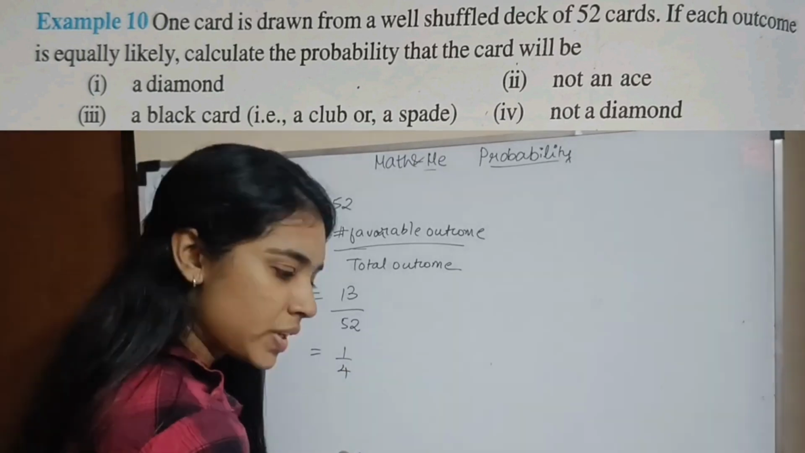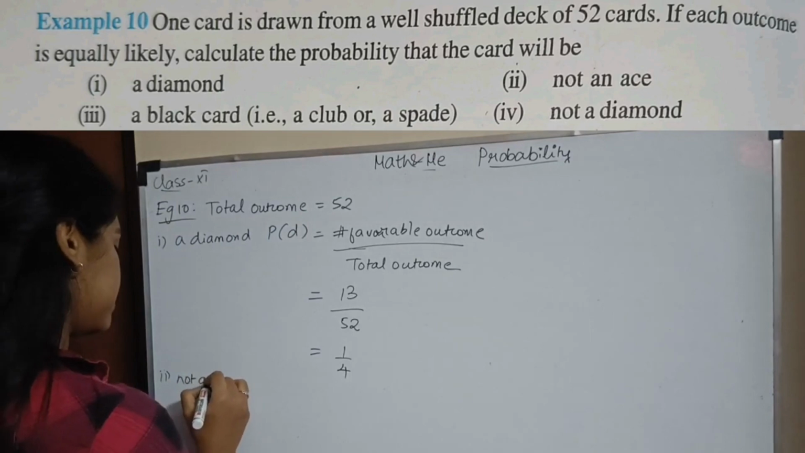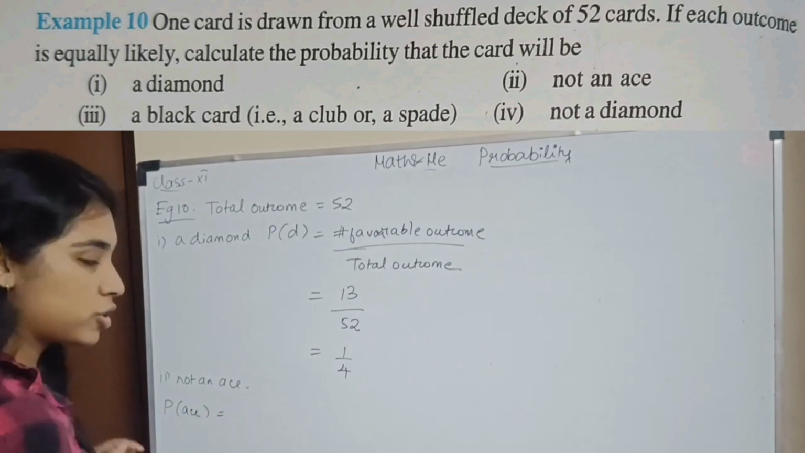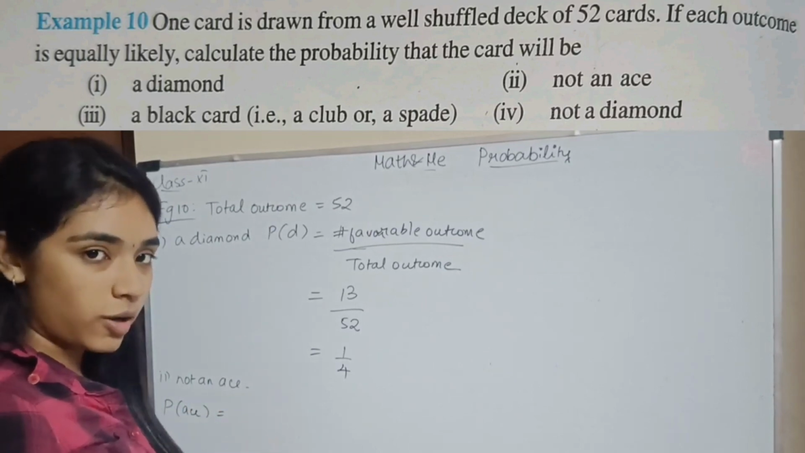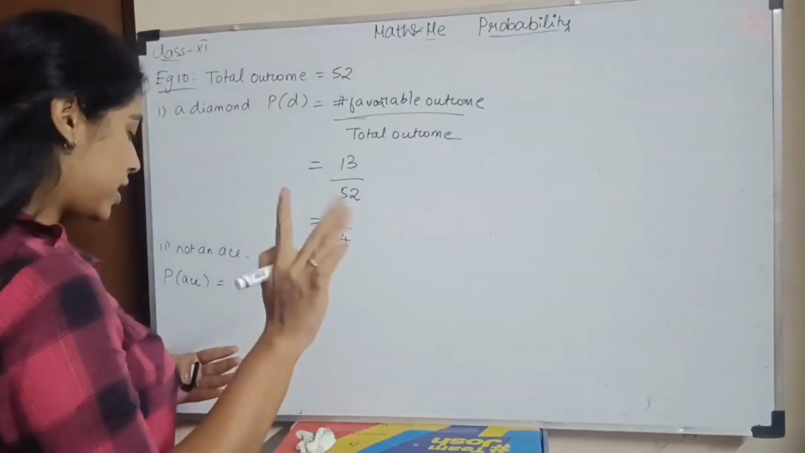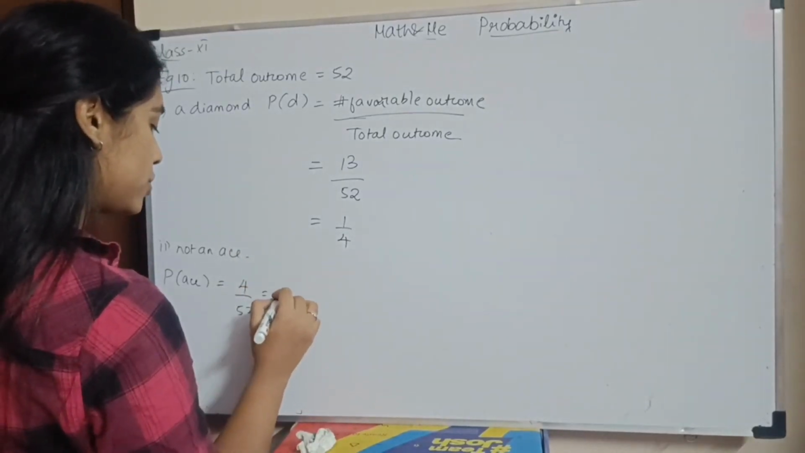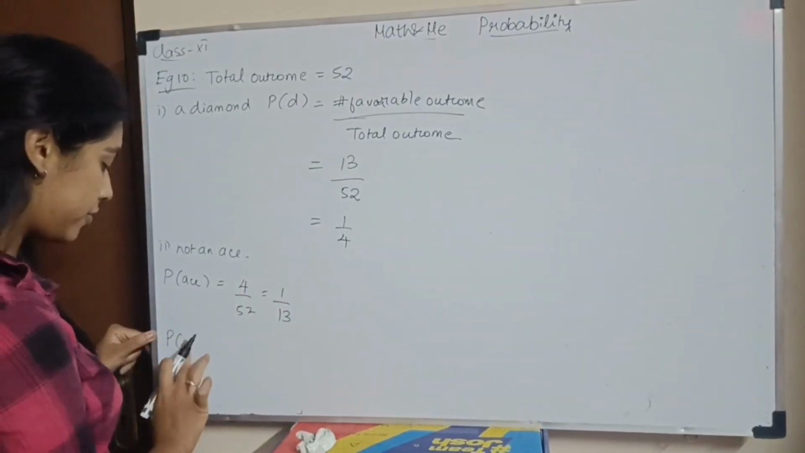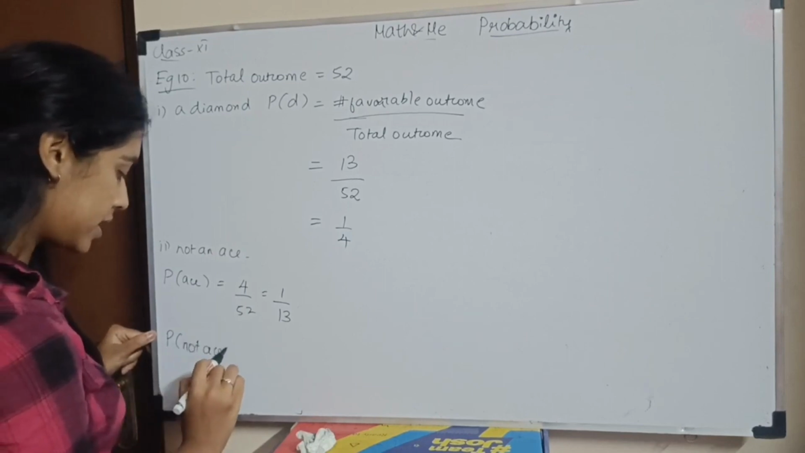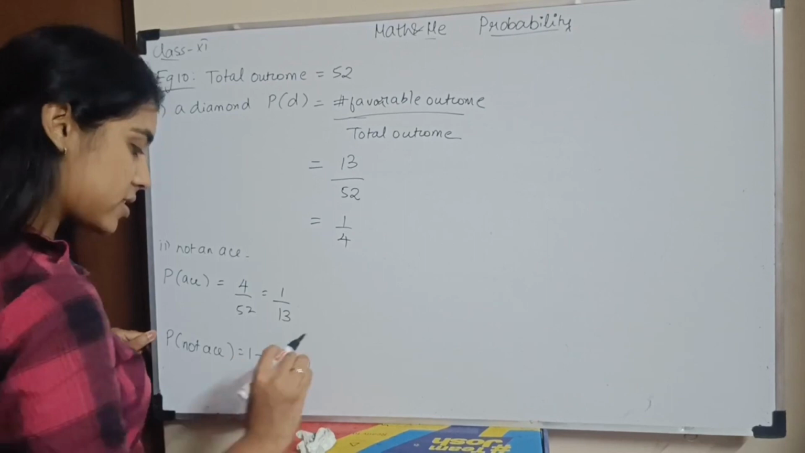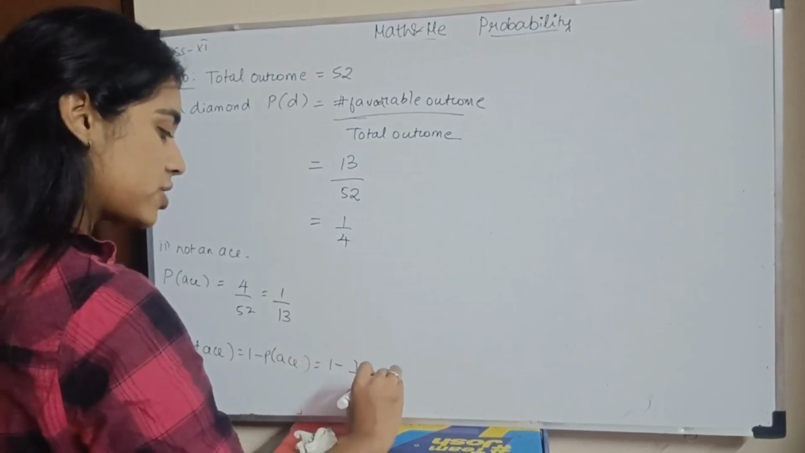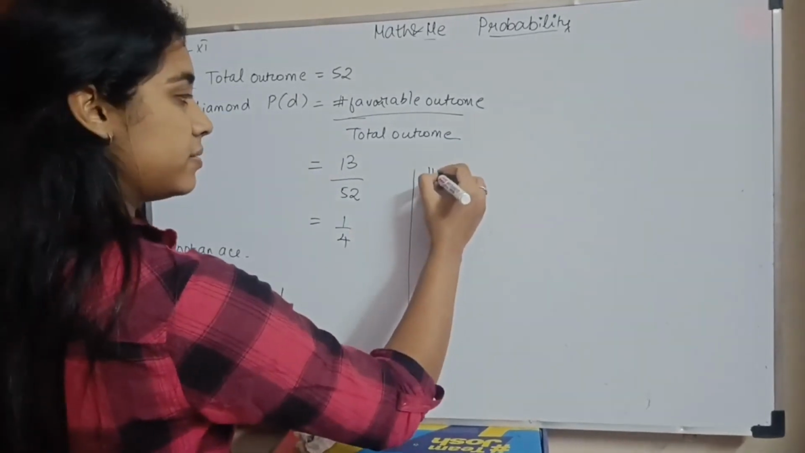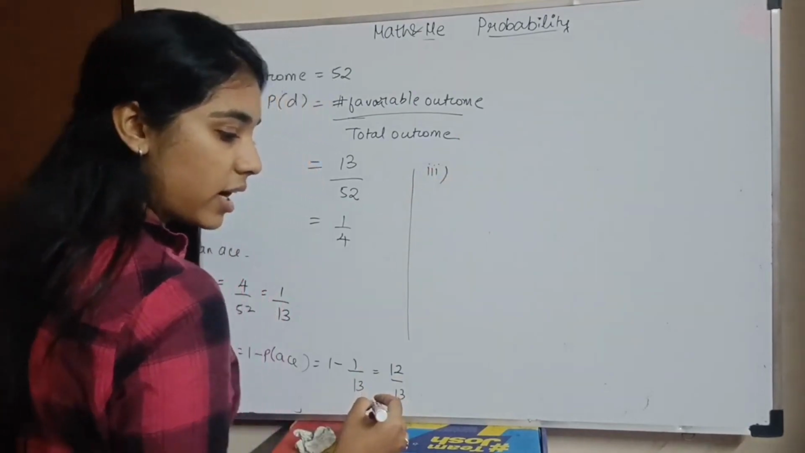Next, I have not an ace. Not an ace na enna artham? So, first let us find for what happens when it's an ace. So, probability of ace இருந்ததுனா மொத்தம் எத்தனை ace இருக்கு? You have A of spade, clover and you have A of diamond and heart. அப்போ 4 இருக்கு. So, I have 4 divided by 52 which is 1 by 13. It is probability of an ace. Not an ace na என்ன பண்ணுவோம்? So, probability of not an ace will be 1 minus probability of ace. So, it will be 1 minus 1 by 13 which is 13 minus 1 by 13 which is 12 by 13. Okay?